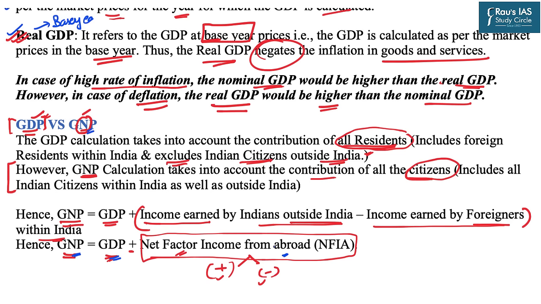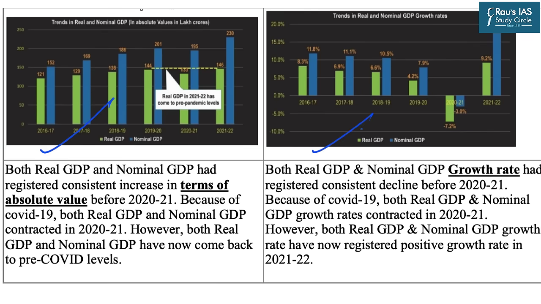Now in this continuation, I also want to discuss with you the trends of GDP in recent years because there are several questions which are also being asked related to the trends. Now here we have two graphs shown in front of you. The first graph compares the absolute values of the GDP, that is in lakh crore, and the second graph shows the GDP growth rates, that is the real as well as nominal. The rates are expressed in percentage and absolute values are expressed in numerical numbers.